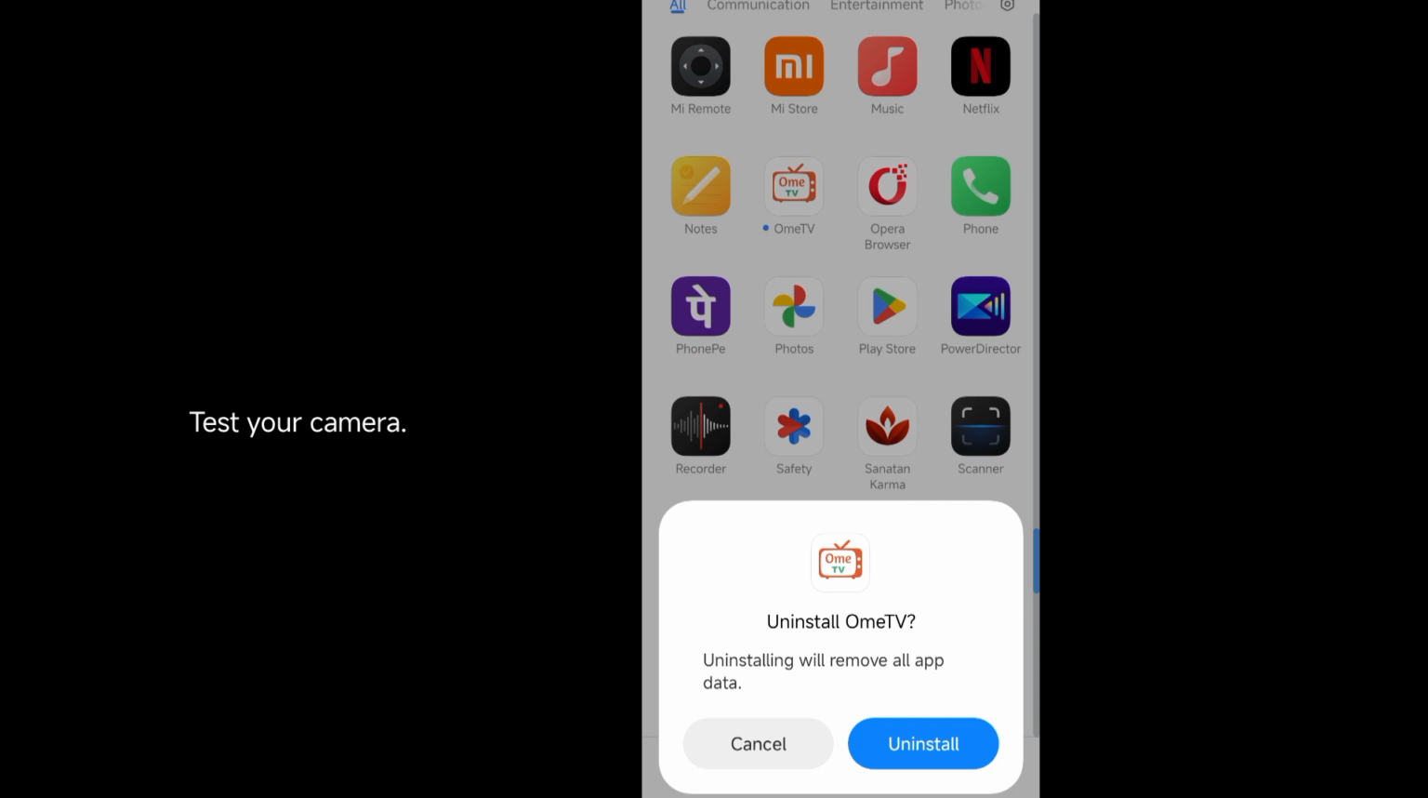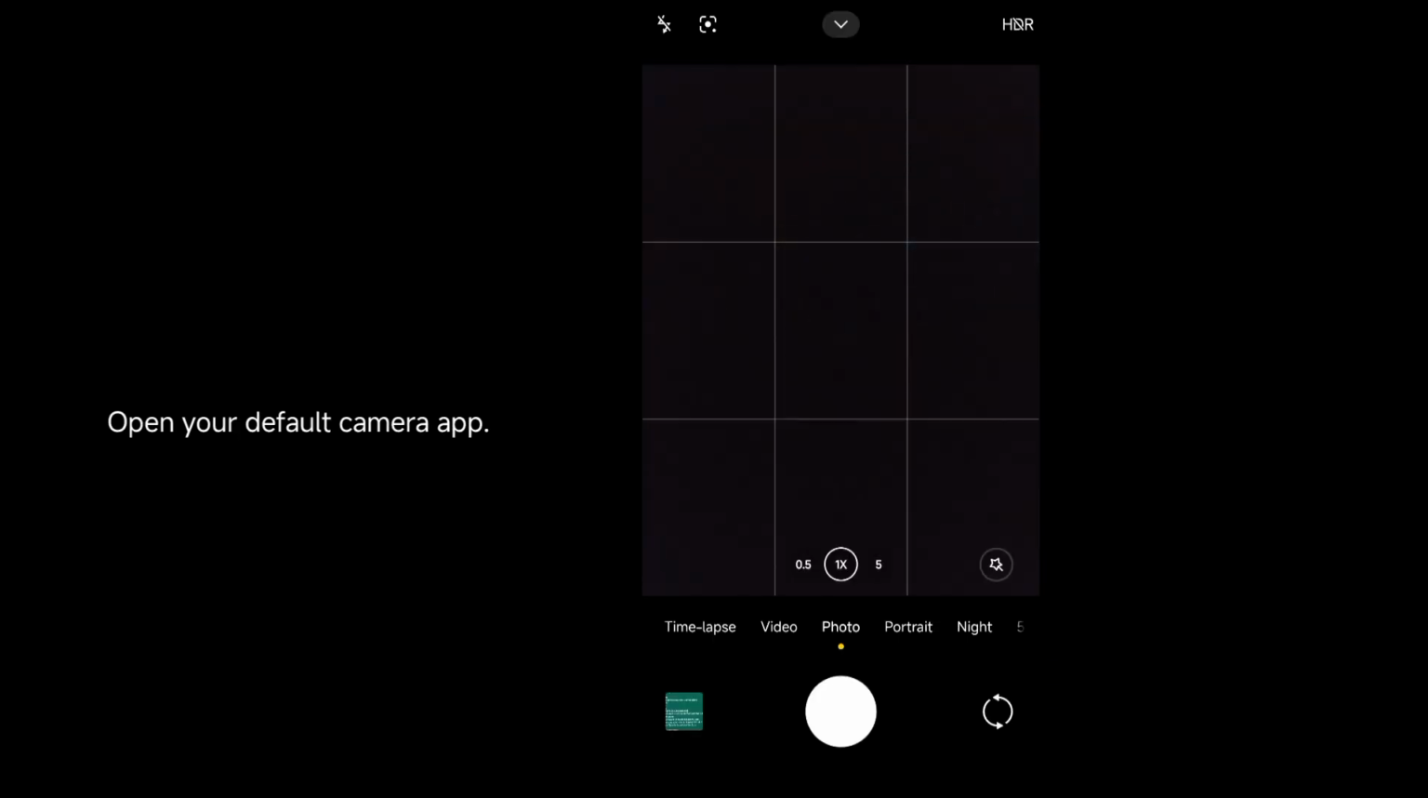6. Test your camera. Open your default camera app. If it doesn't work there either, it could be a hardware issue. If it works, the problem is likely with ometv.